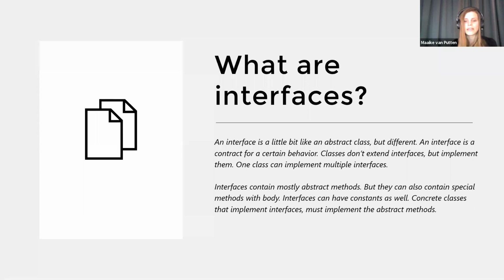What is the role of interfaces? Well, interfaces were to some extent added to make it possible to inherit from multiple places. So they are actually some sort of contract for a behavior usually. And classes don't extend interfaces, but they implement them. So interfaces usually contain abstract methods, and these abstract methods have to be implemented by the class that is implementing the interface. So let's have a look at an example.